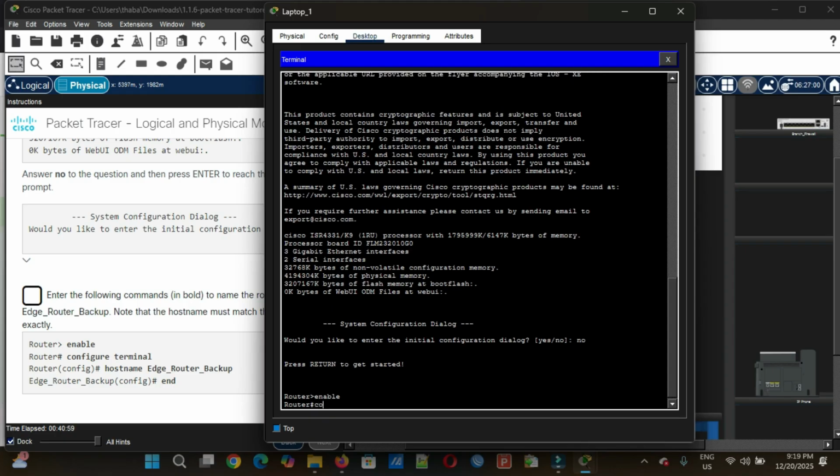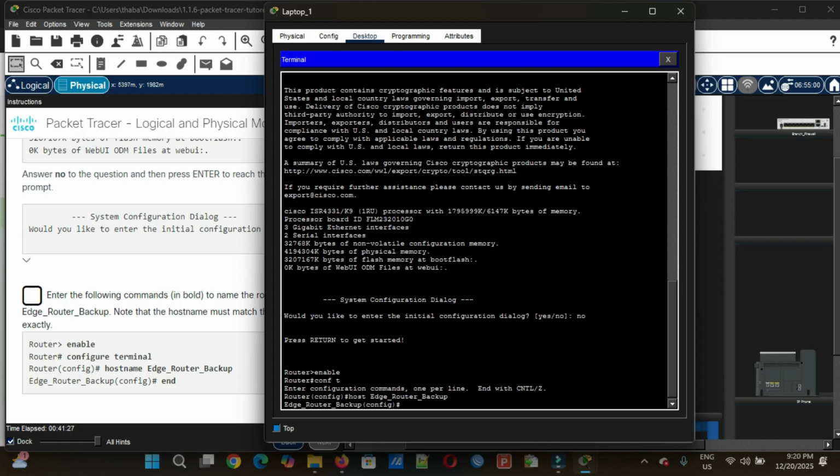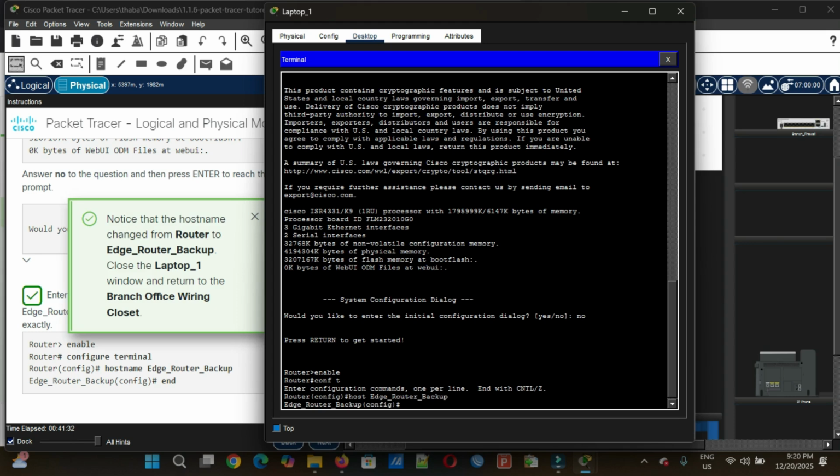You can type it in short or type conft, and hostname, they want it to be edge underscore router underscore backup, and then enter. Notice that the host name changed from router to edge underscore router underscore backup.